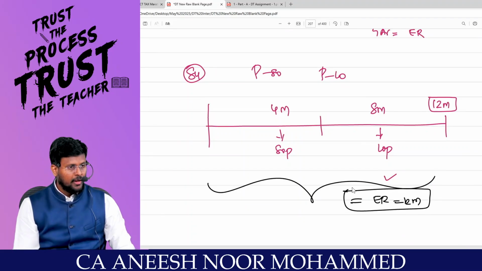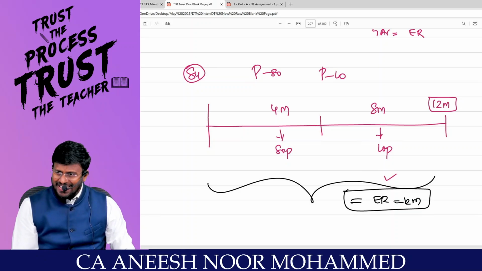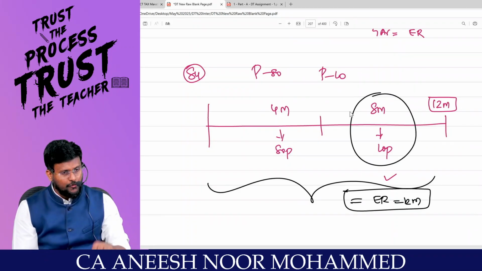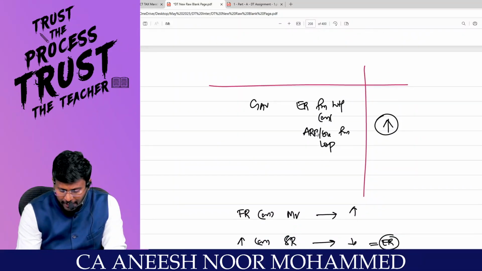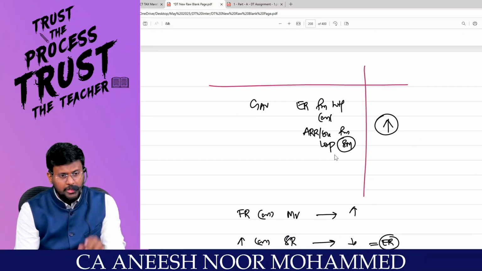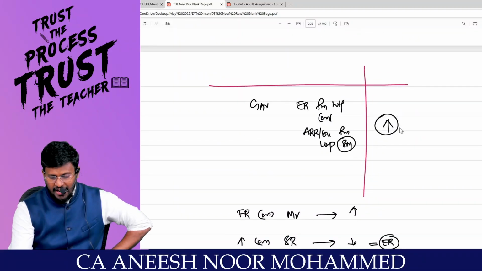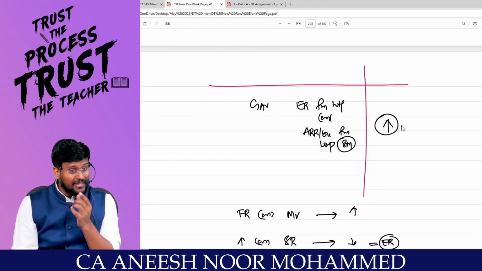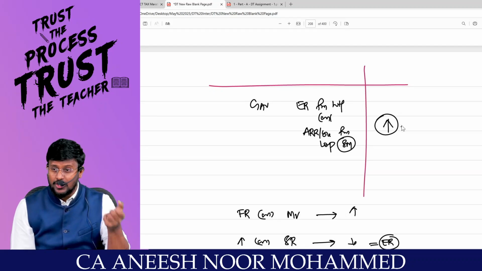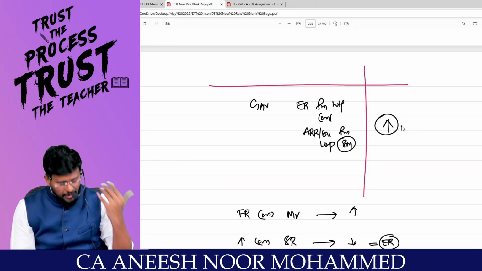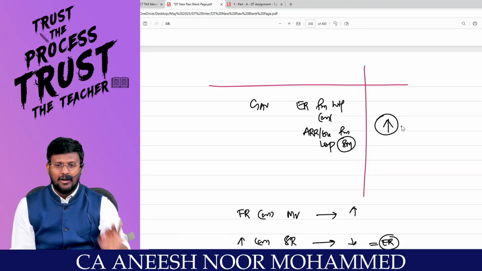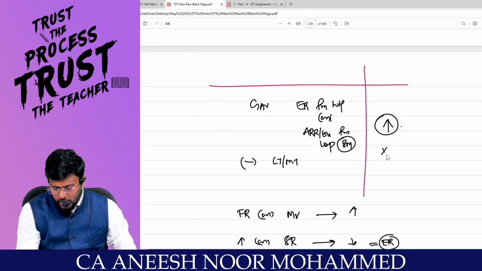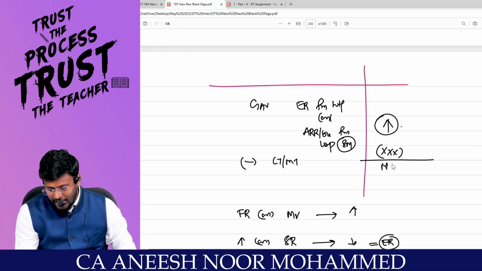For the entire 12 months, you have to take the expected rent. But I will be taking the actual rent received for the let out period, that is, only for 8 months. I will take whichever is higher. Because expected rent is for the 12 months, but actual rent received is for the let out period. Department is saying that you have to declare whichever is higher. Less: LT bar MT. Can you reduce, sir? Yes, sir. You will get the net annual value.